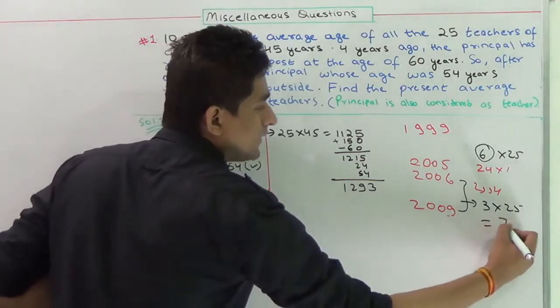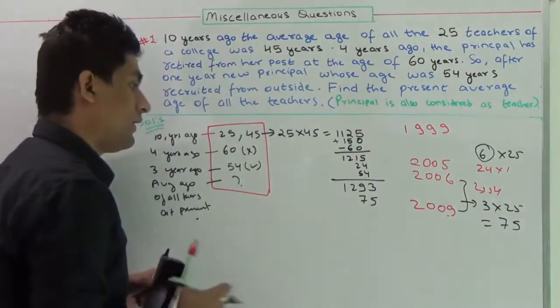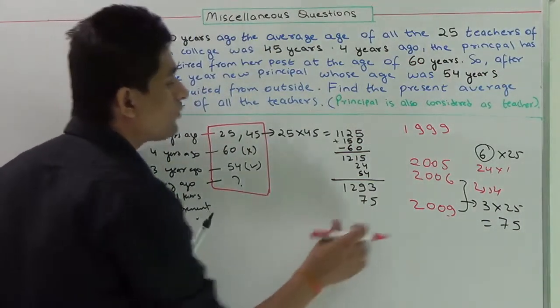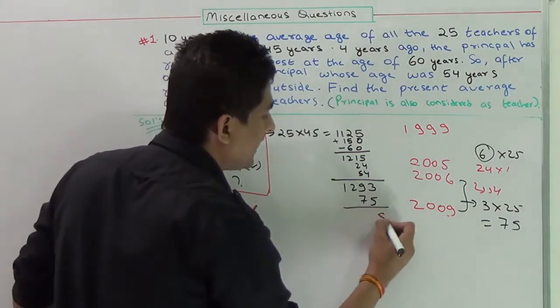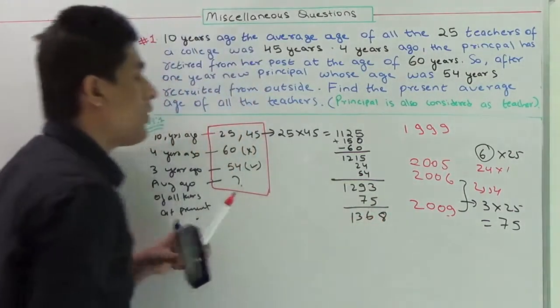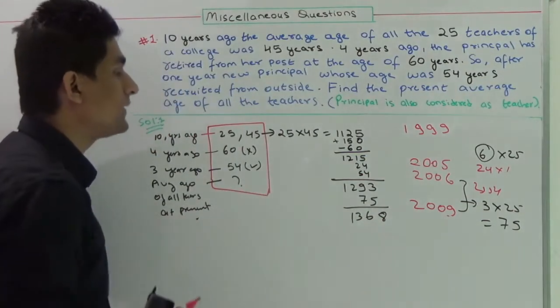So the net increase will be 75. Therefore, in order to get the present age, I have to add 75 to this, and it will come out to be 1368. 1368 is the sum of the ages of all the teachers at present.